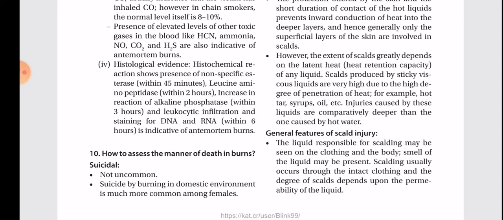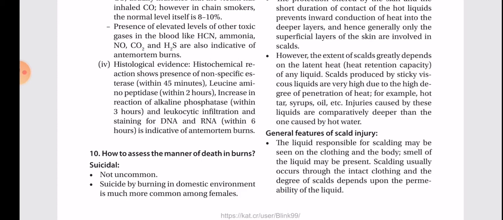However, the extent of scalds greatly depends on the latent heat retention capacity of the liquid. Scalds produced by sticky, viscous liquids are very severe due to the high degree of penetration of heat. For example, hot tar, syrups, oils, etc. Injuries caused by these liquids are comparatively deeper than the ones caused by hot water.